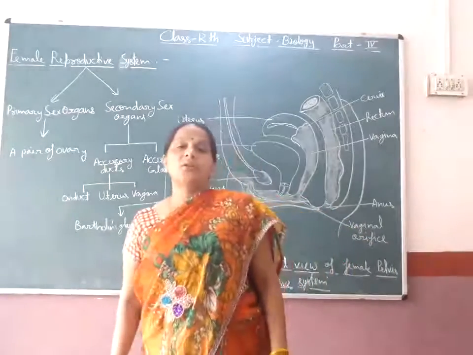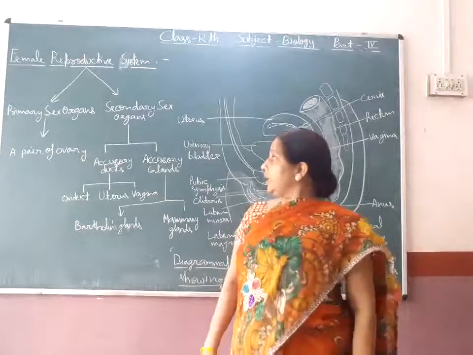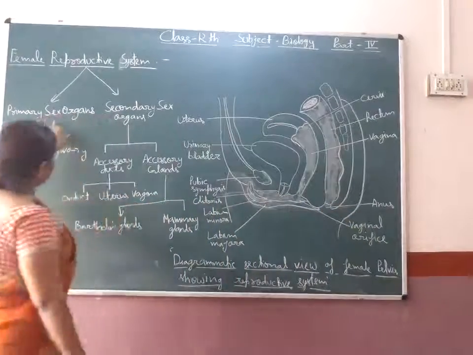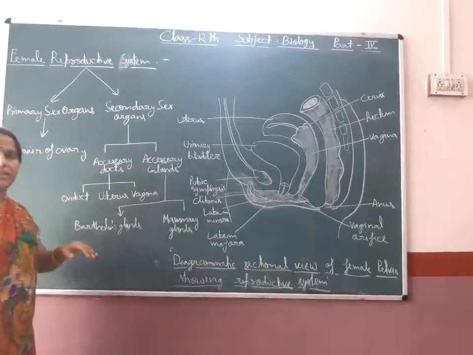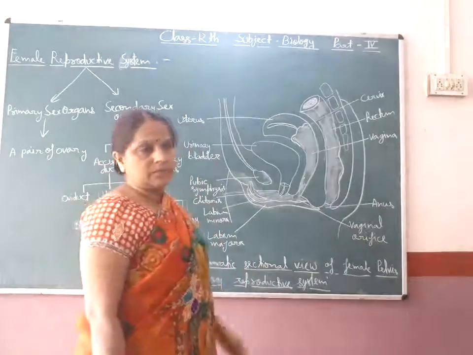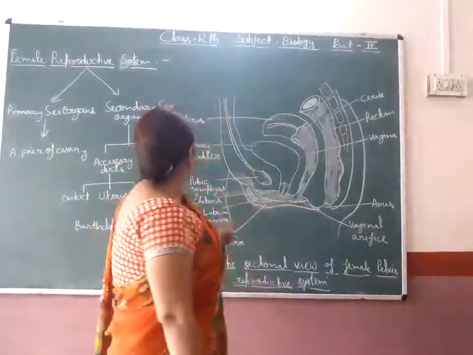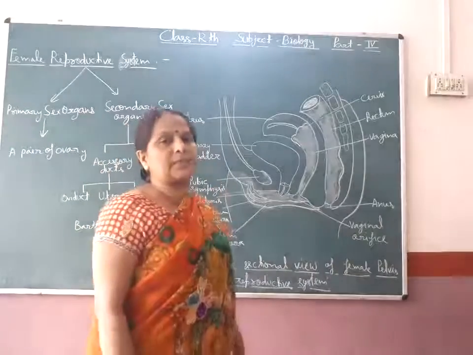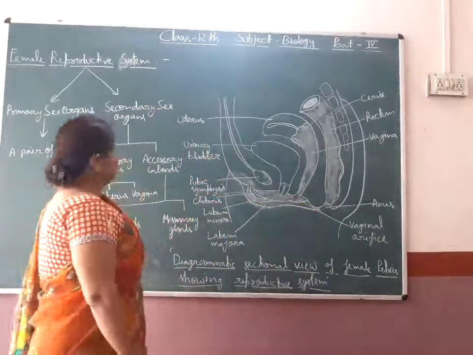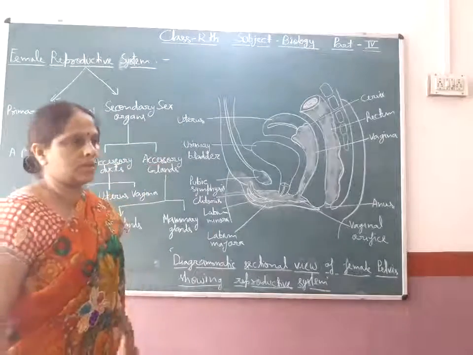In previous classes, we have studied about the male reproductive system. Today, the female reproductive system includes primary sex organs and secondary sex organs, as in the male reproductive system. In the male, a pair of testis is present. Here, a pair of ovary is present in the abdominal, pelvic region. So here also, it consists of primary sex organs and secondary sex organs.